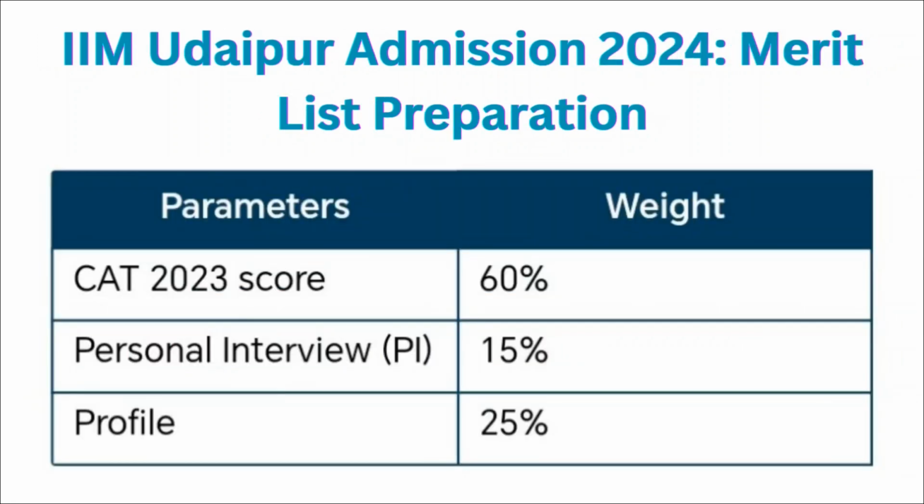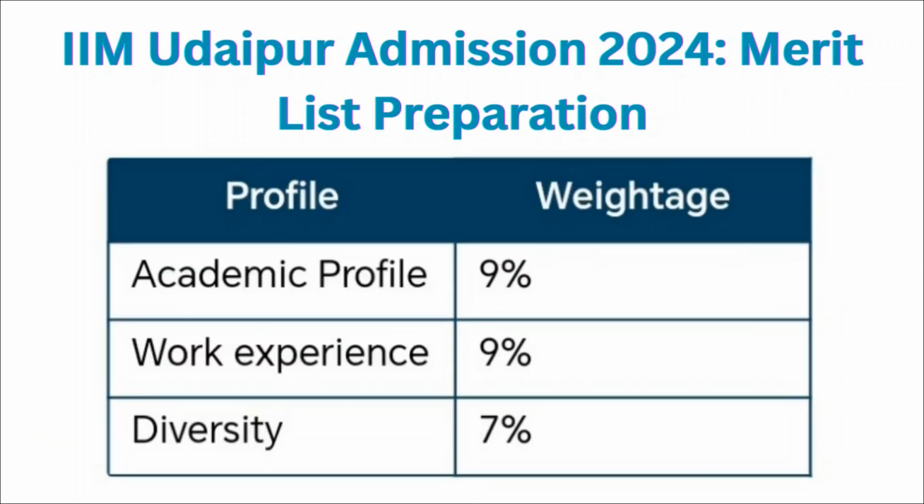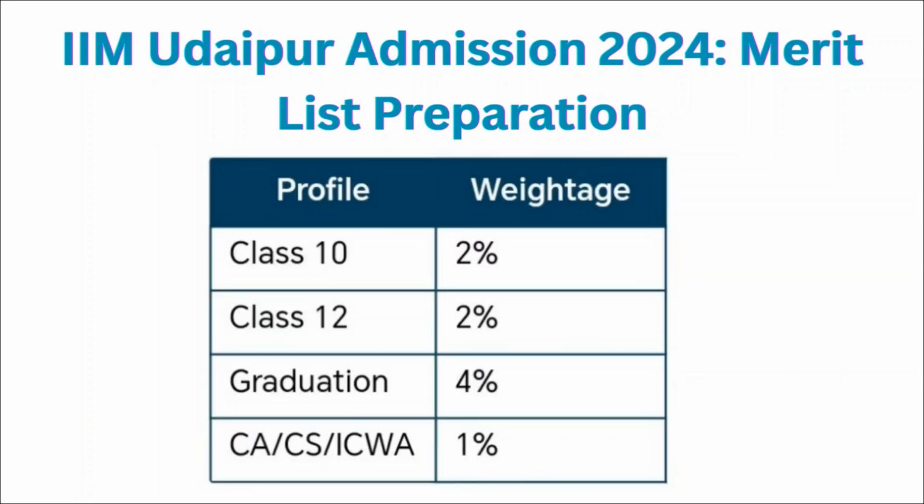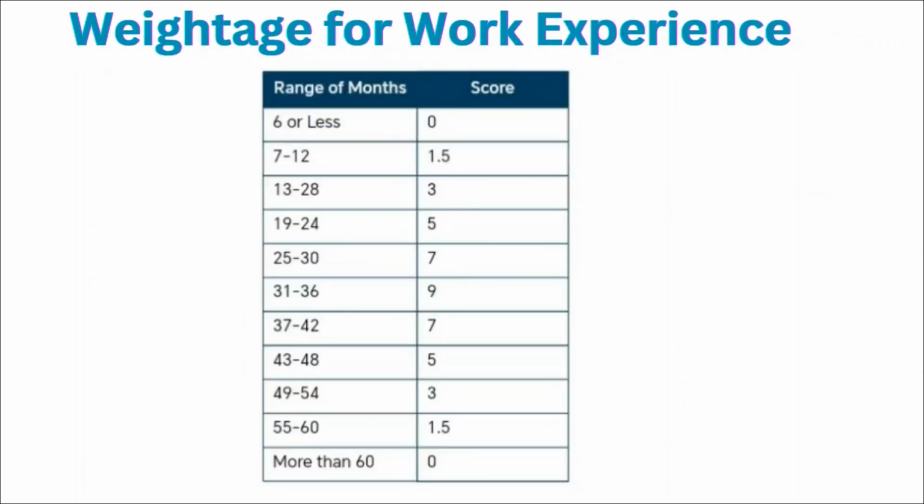And if we consider the final merit list, then in that 60% weightage is given to the CAT score, then 15% weightage is given to the personal interview, and 25% weightage is given to the profile. Then 9% weightage is given to the academic profile, 9% weightage is given to the work experience, and 7% weightage is given to the diversity. If we consider the class 10th marks, then 2% weightage is given to that. For class 12th marks, 2% weightage is there, 4% weightage is given to the graduation, and 1% weightage is given to the professional courses. Then your work experience will also have the sum score.